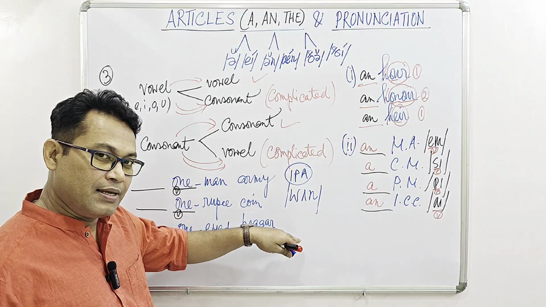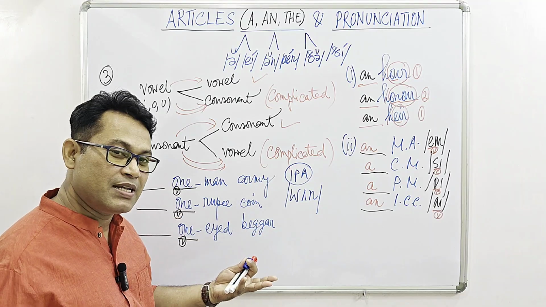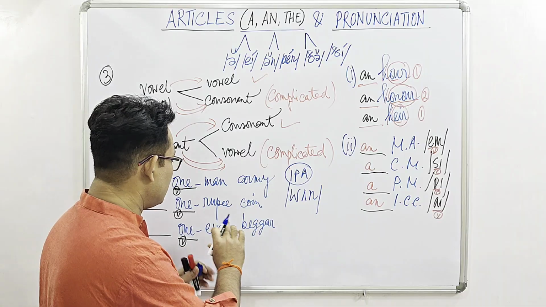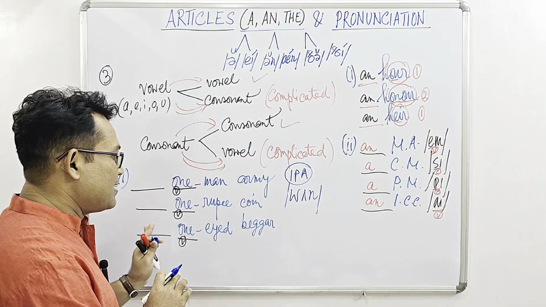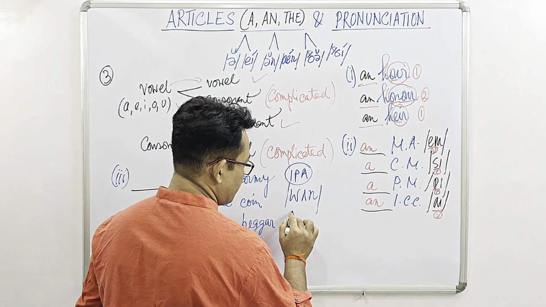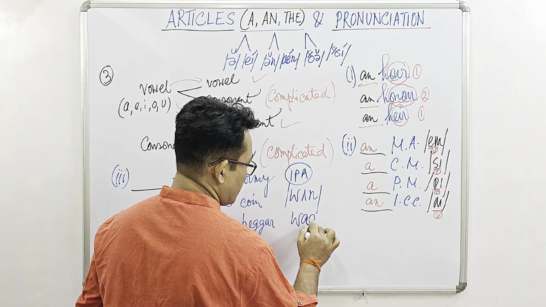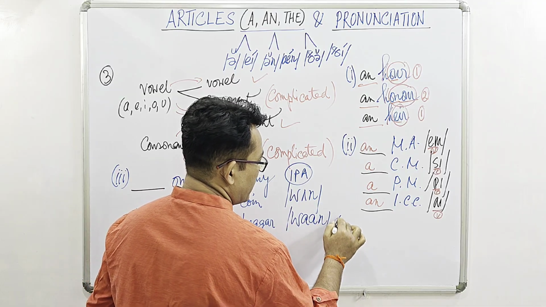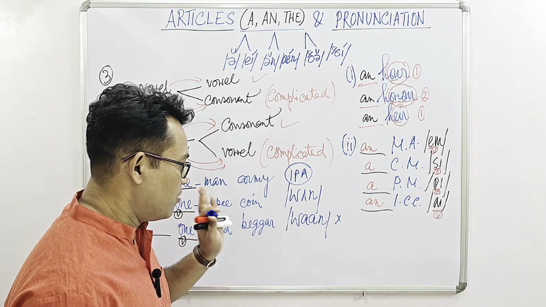If you don't understand this, if you don't know anything about phonetics and pronunciation, remember, in common everyday English, we can translate the pronunciation like this. Okay, this is actually informal. All right.